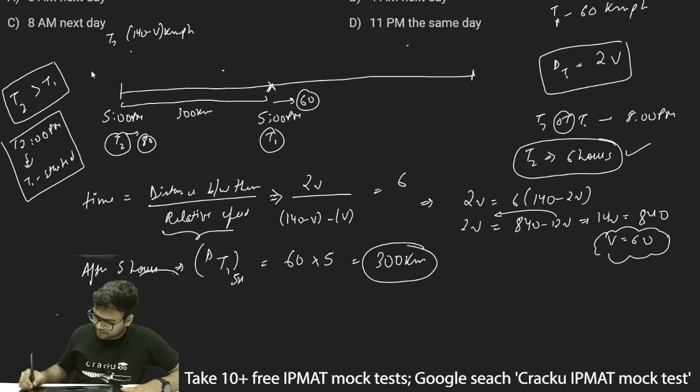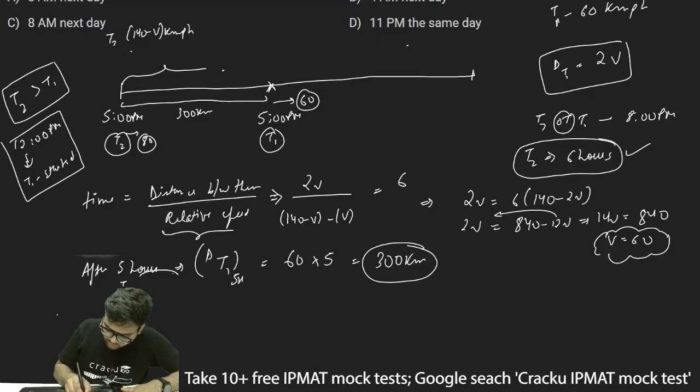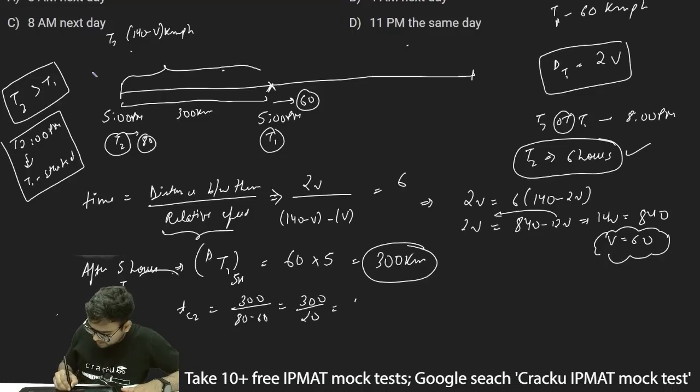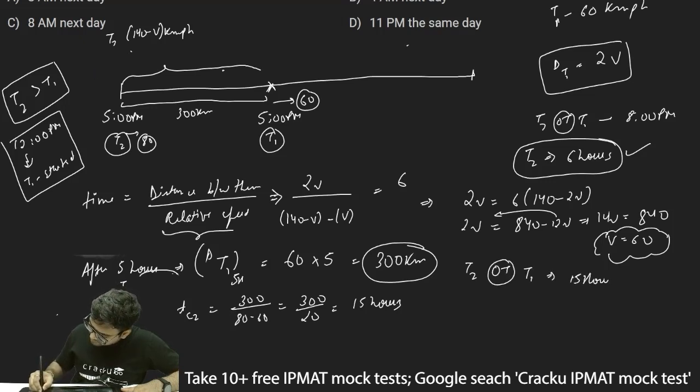Now again we can apply the relative motion concept. The distance between the two trains is 300 and the relative speed is 80 minus 60, which is 20. So time taken in case 2, time in C2, will be the distance between them, 300, divided by the relative speed. They are both moving in the same direction, so this will be 80 minus 60. Thus this will be 300 divided by 20, or I can write 15 hours.